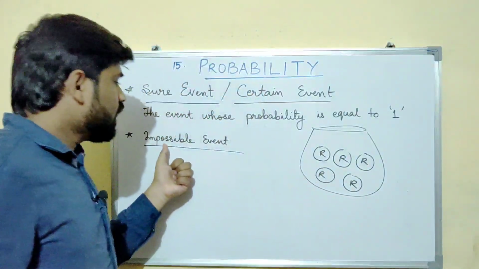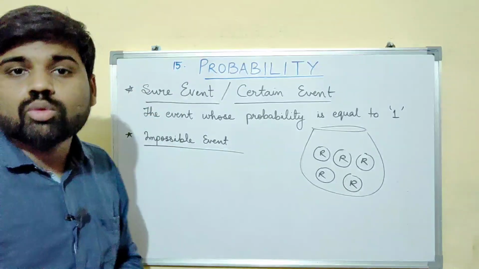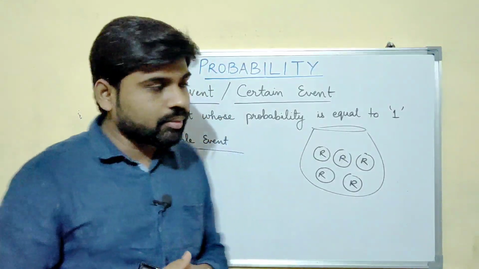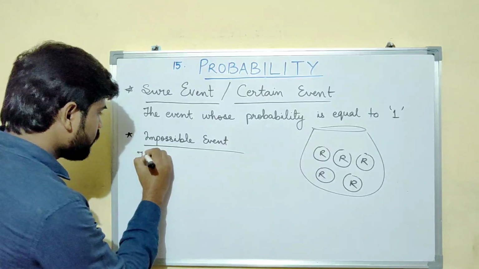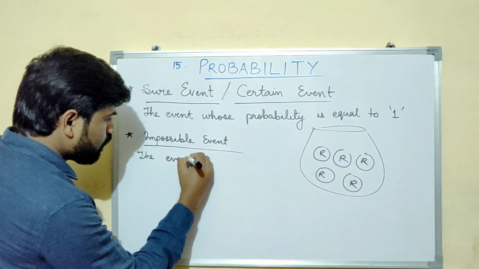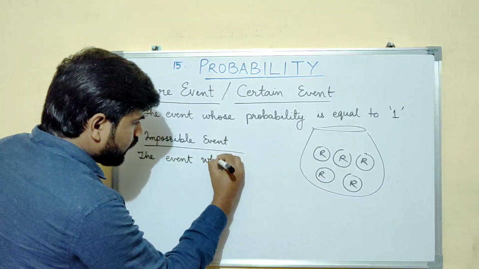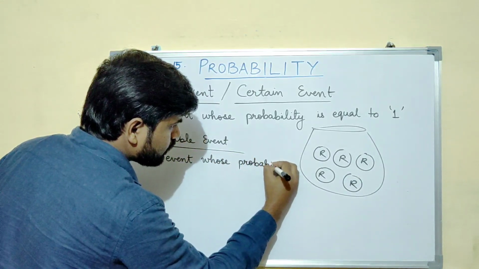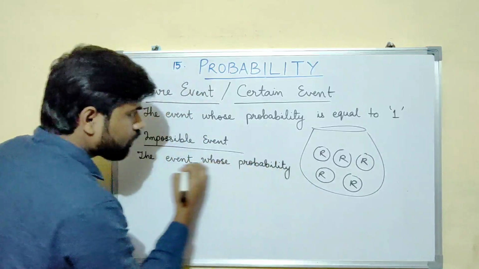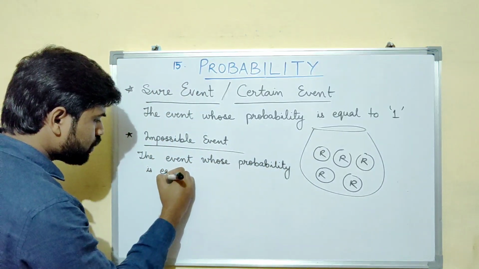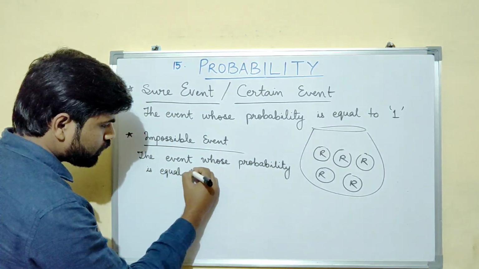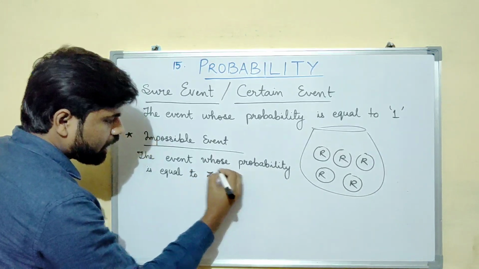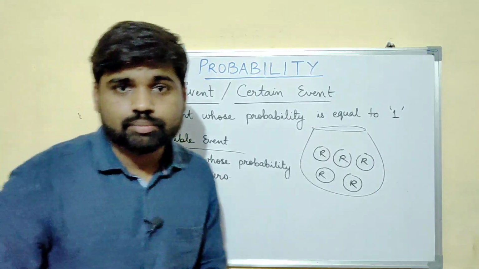That means impossible events are those events whose probability is 0. So the event whose probability is equal to 0 is known as an impossible event.